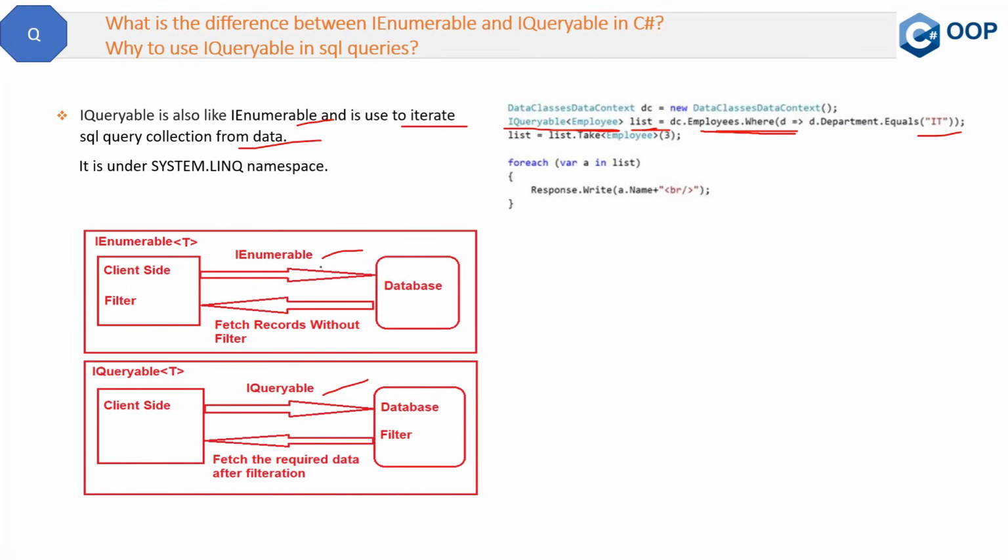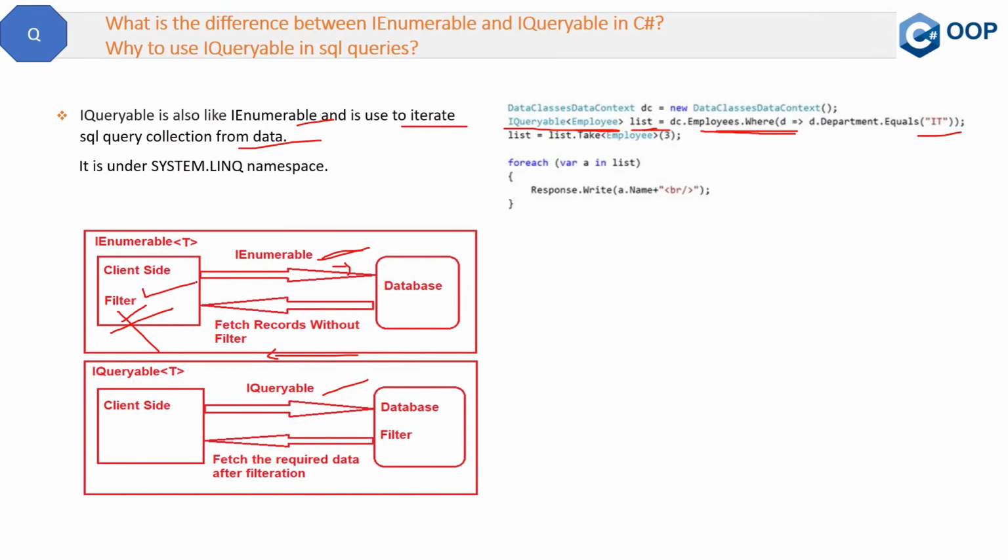If you use IEnumerable, the request will go to the database and bring the whole data from the database, and then filter the result at the client side, or I will say at the code side, not at the database level. So this is the thing. Bringing the whole data over the network will impact performance, because you are bringing the whole employee data and then filtering it at the server side, which is not good from a performance point of view.